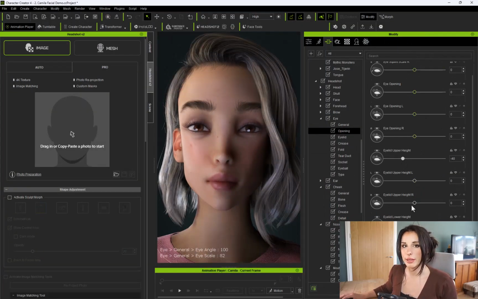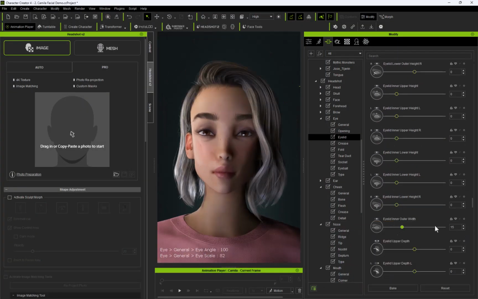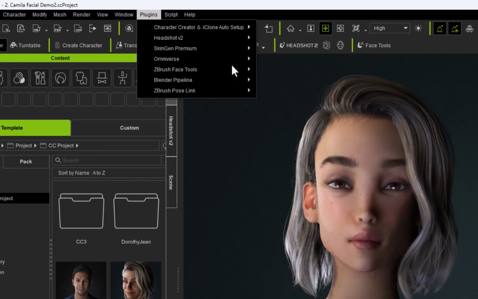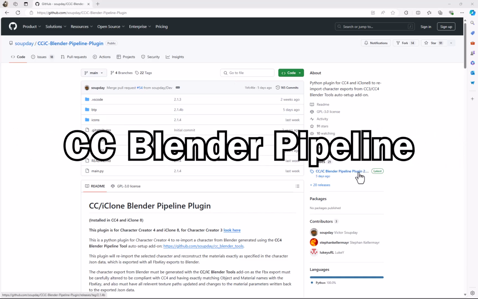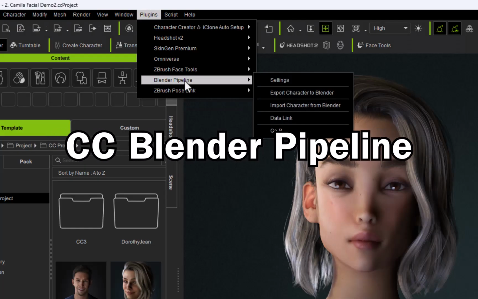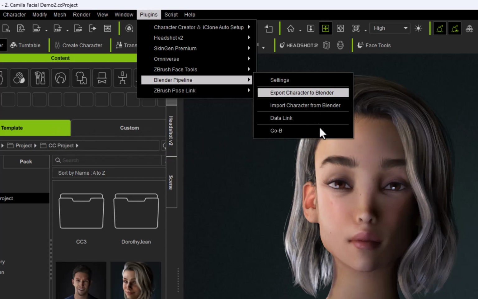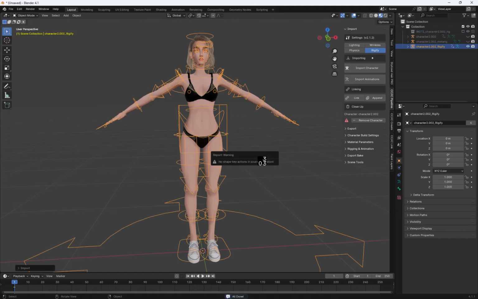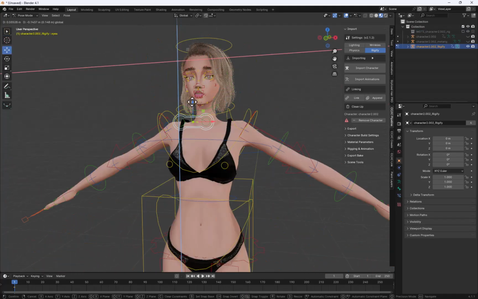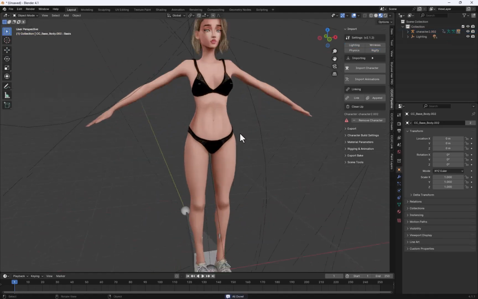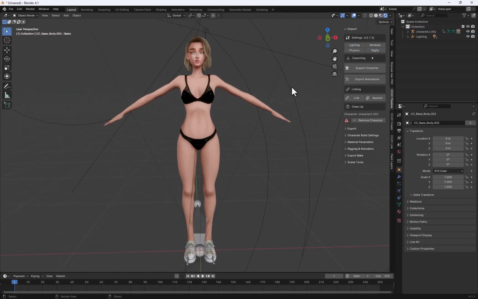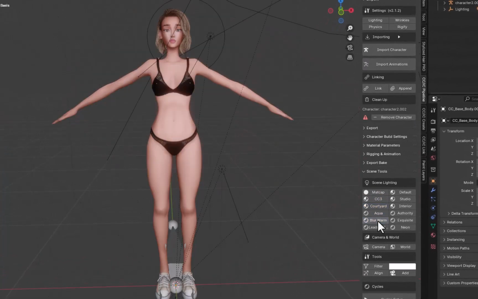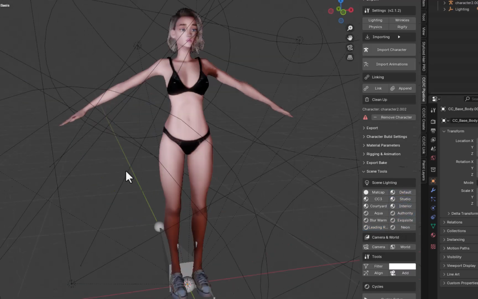I'm now going to be bringing this character into Blender for further sculpting. The best way to export your character in and out of Blender from Character Creator is to use the absolutely free Blender pipeline. Download it from the link in my description. This plugin allows you to bring in your Character Creator character into Blender with a click of a button. Some cool features of this is that you can convert your character again in one click of a button to a Rigify rig. You can also import the lighting system from Character Creator into Blender and it will convert it to Blender compatible lighting system, and you can switch between all the scene lighting, which gives you a head start on setting up your light rig.